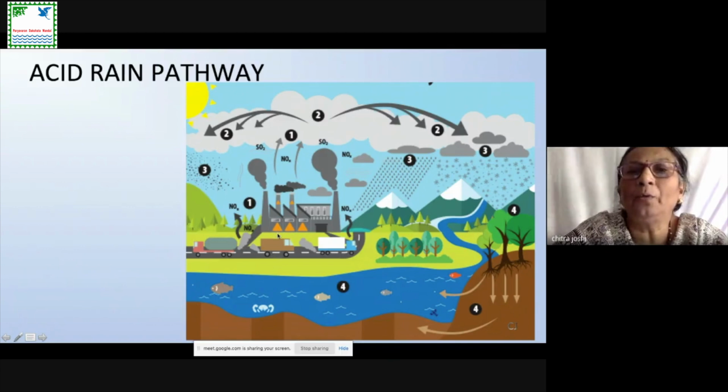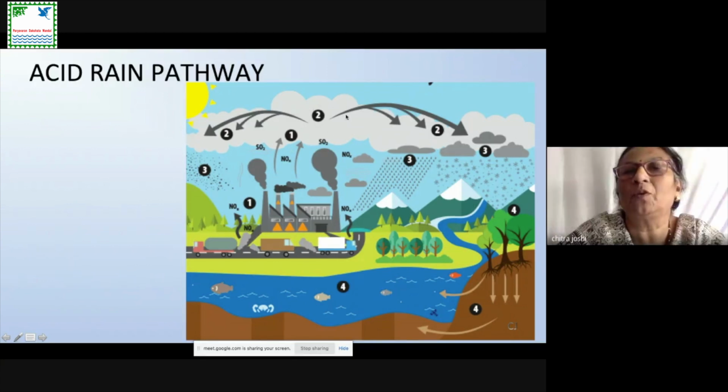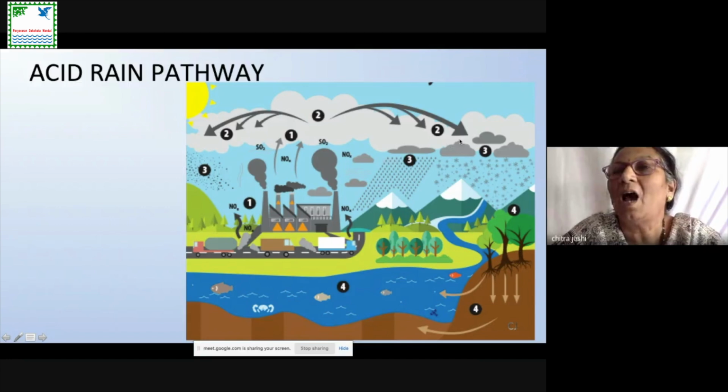sulfide. Now here you can see where these gases are coming from. These gases are coming from various sources like industries, factories, and even the exhaust of our vehicles. When these gases go up, they mix with the atmospheric moisture, and they are in the gaseous state. When they are in the gaseous state, they are blown away by wind either to the dry region or to the moist region. When they are blown away to the moist region, they get condensed, and we get rain in the liquid form.